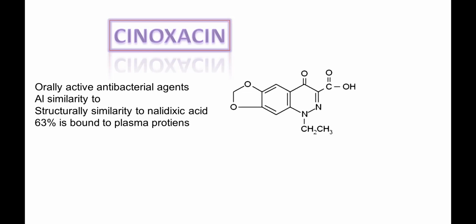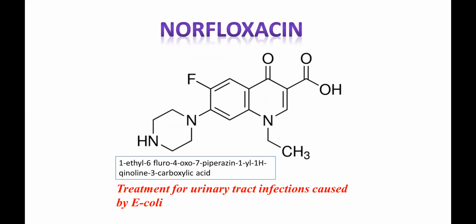The first difference you have to see is nitrogen at the 2nd position. Rest all things are the same, and it forms a 5-membered dioxo ring which is fused at the 6th and the 7th position. So this is the structure of your cinoxacin. Norfloxacin is important. All these structures are very important.